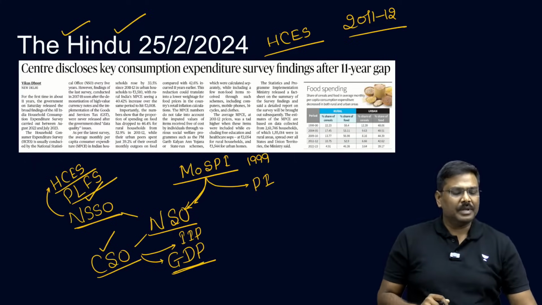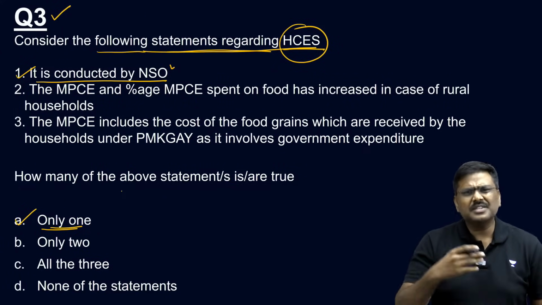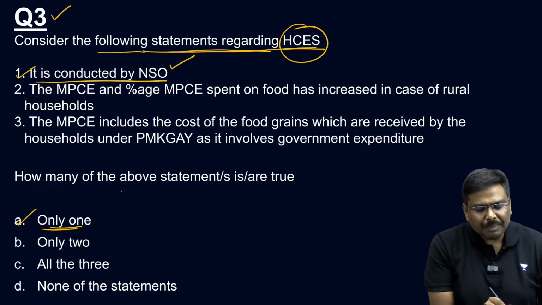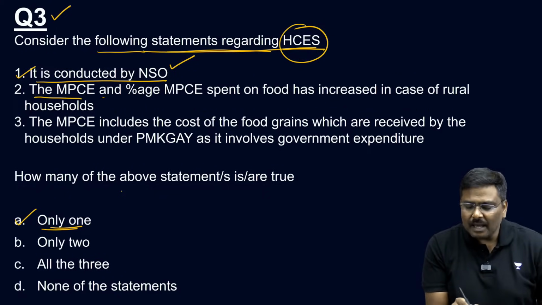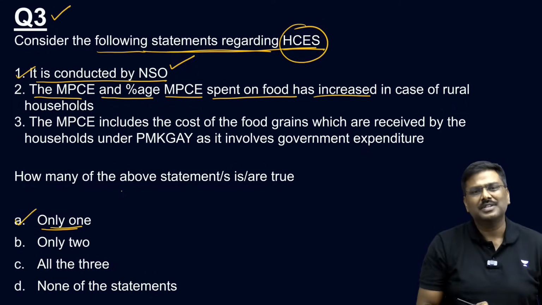Now, look at the statements. Start looking at the statements. It is conducted by NSO, correct? National Statistical Office under MOSPI. Second, the MPCE and percentage MPCE spent on food has increased in case of rural households.